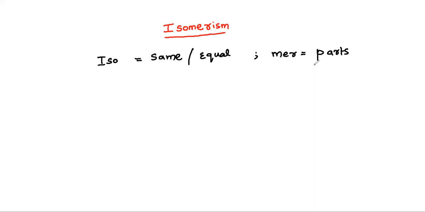Okay, let's have the definition of isomer. So what is isomer?